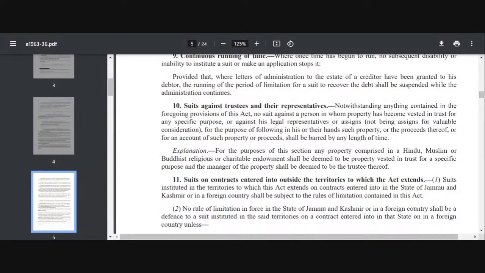So the question of Anjana is, will it be applicable to waqf property? Yes, है ना? Because here Muslim, Hindu, and Buddhist religious and charitable endowments are also deemed to be property vested in trust, और उनके मैनेजर्स जैसे कि वक्फ प्रॉपर्टी में it is mutawalli, they are also deemed to be trustee. So section 10 is also applicable to them. Clear, Anjana?